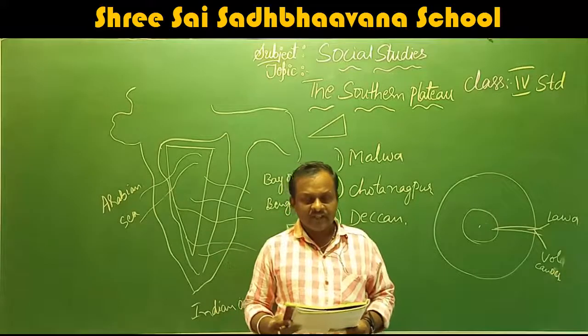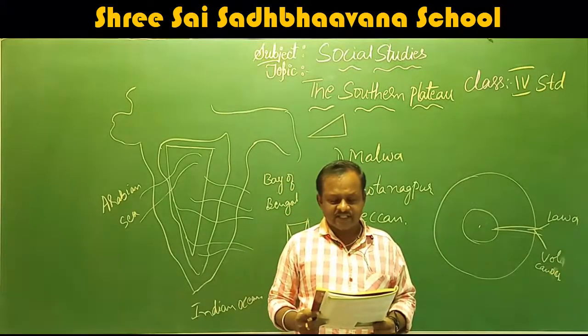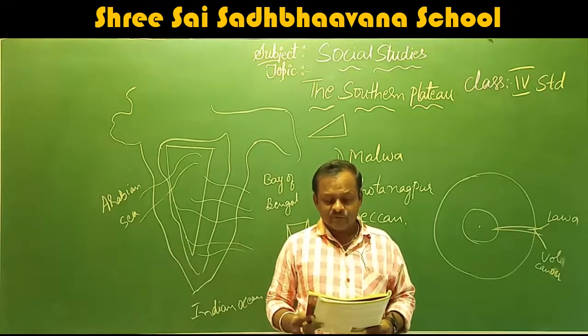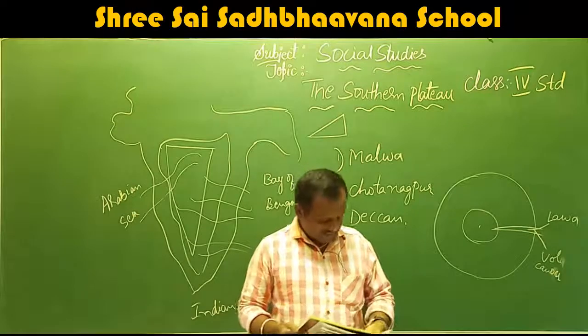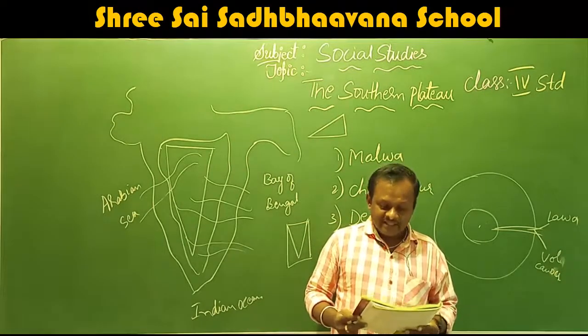Here they have given, I will read. Jog Falls formed by the Sharavati river of the Plateau region in Karnataka is one of the highest waterfalls in India. When rivers flow from a great height through the mountains, they form waterfalls, gorges and valleys. The rivers of the plateau region are smaller than the Himalayan perennial rivers.